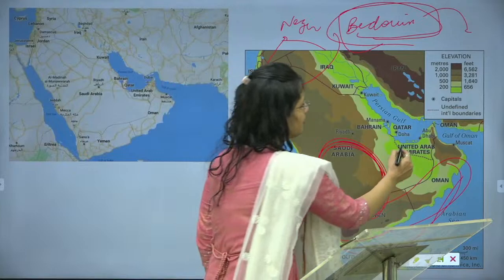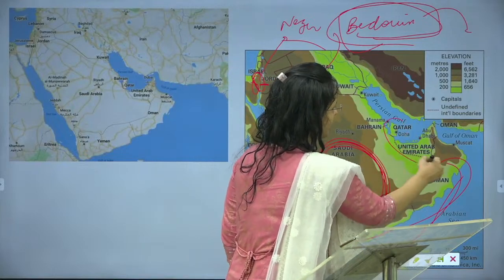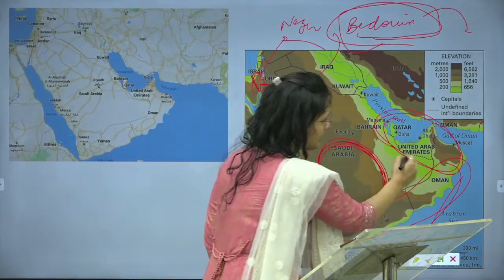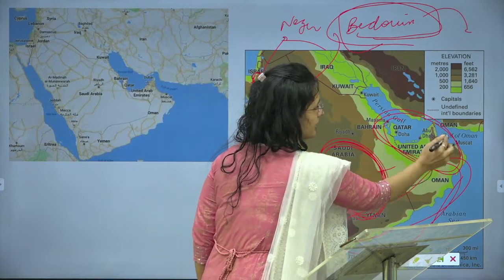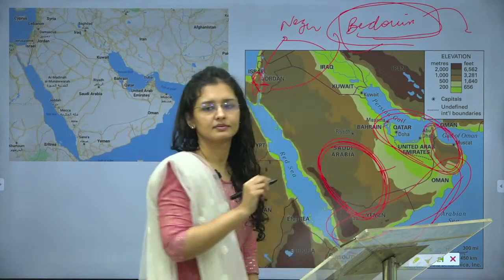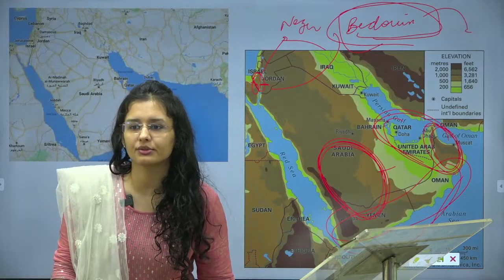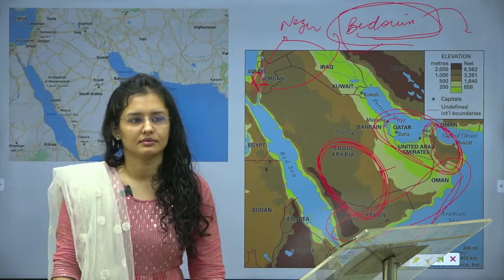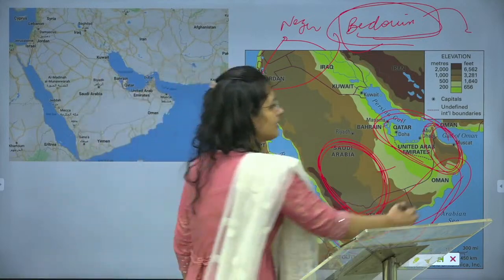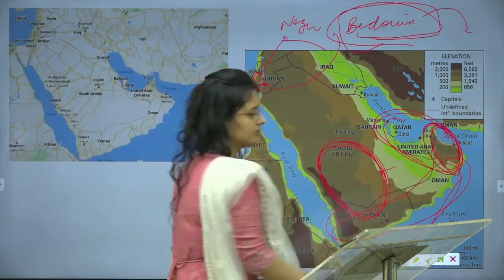Specifically about Qatar and this part here, you can see that there is still a little bit of elevation in this part. Alright. So why is there some elevation here?